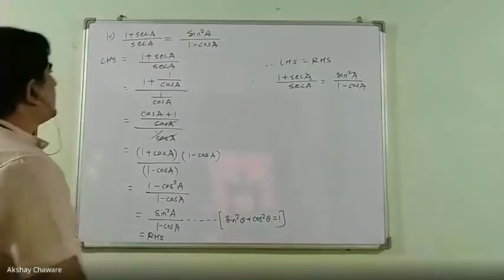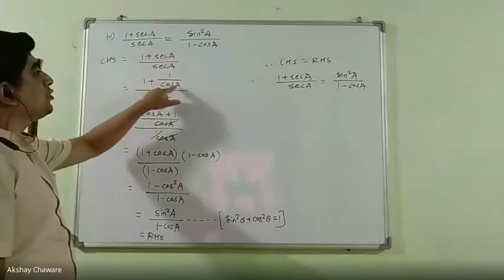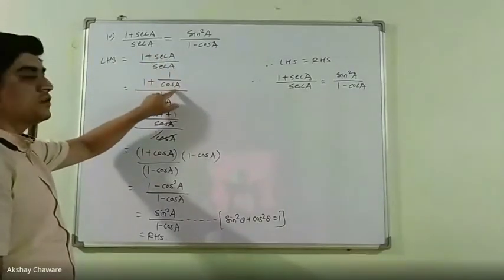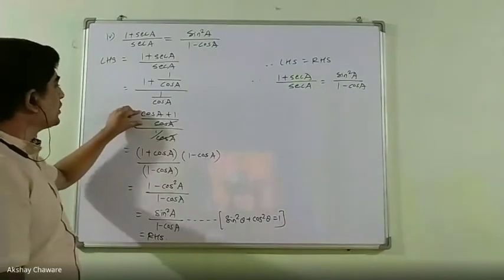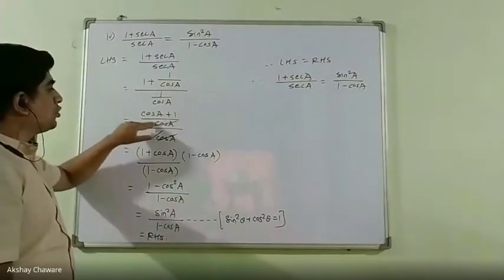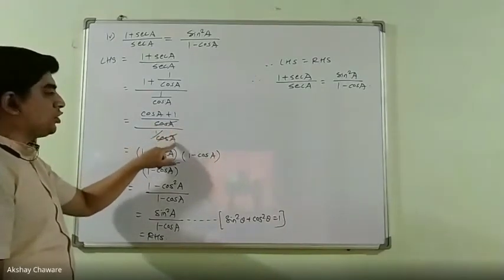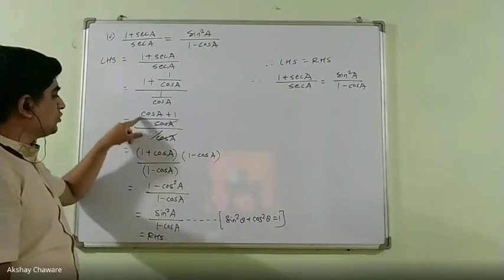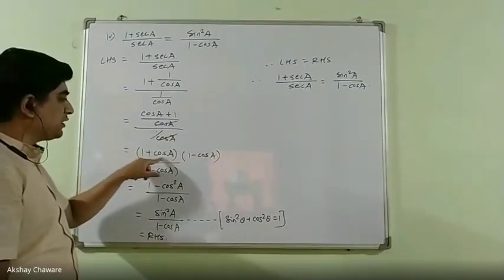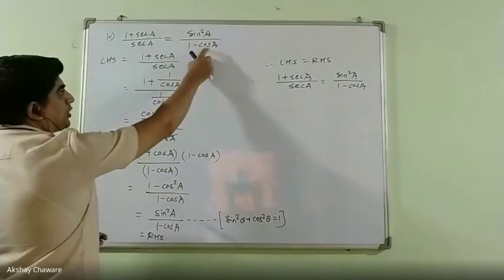So here, see, 1 plus sec A upon sec A. Now sec A in terms of cos A is nothing but 1 upon cos A. Now here is nothing but a simplification of numerator: cos A plus 1 upon cos A upon 1 upon cos A. Now again the denominators are same, so cos A cancel. So the answer will be 1 plus cos A. Now this is nothing but your adjustment according to the requirement.